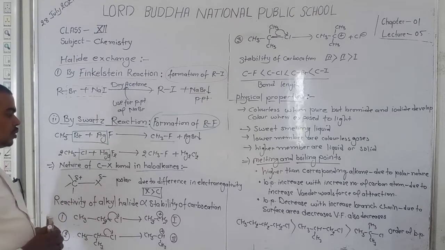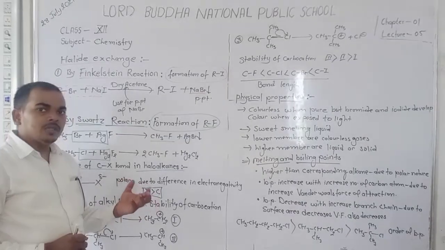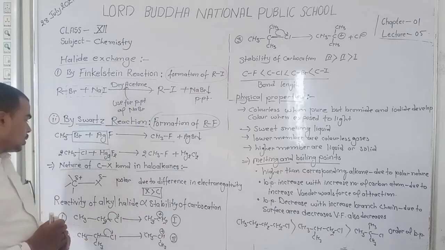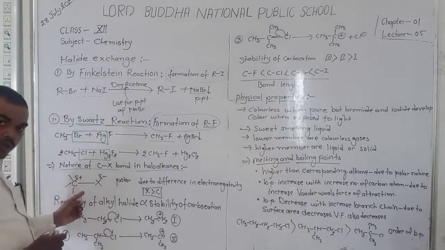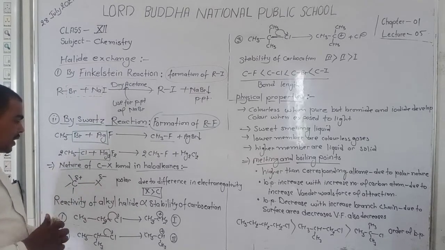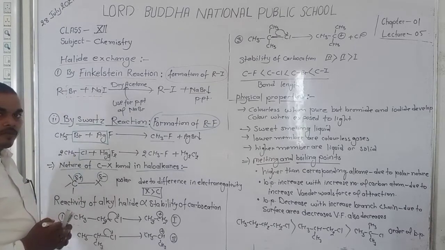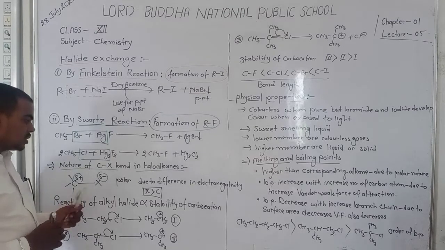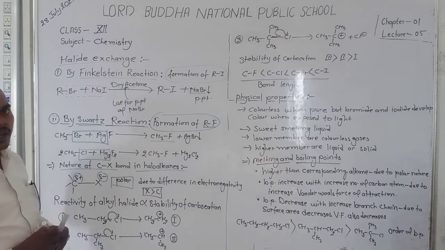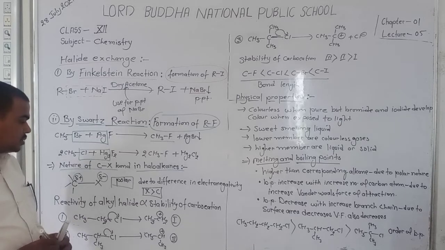Dear student, you know that the electronegativity, meaning the EN value, of halogens is greater than that of carbon. So the electrons from the carbon are displaced toward the halogen and develop delta minus on the halogen and delta plus on the carbon. Due to the development of partial charges, it is known as polar. Dear student, it means haloalkanes and haloarenes are known as polar compounds.